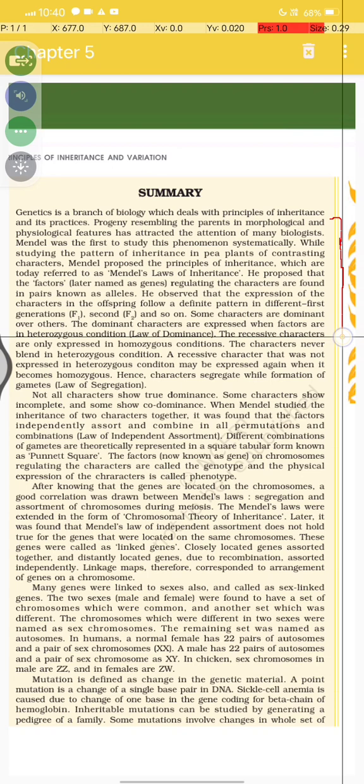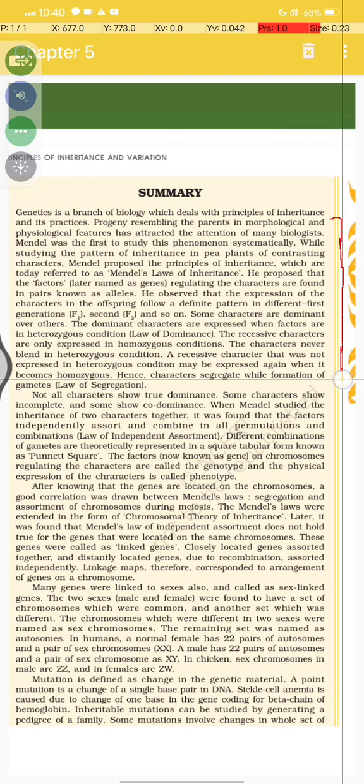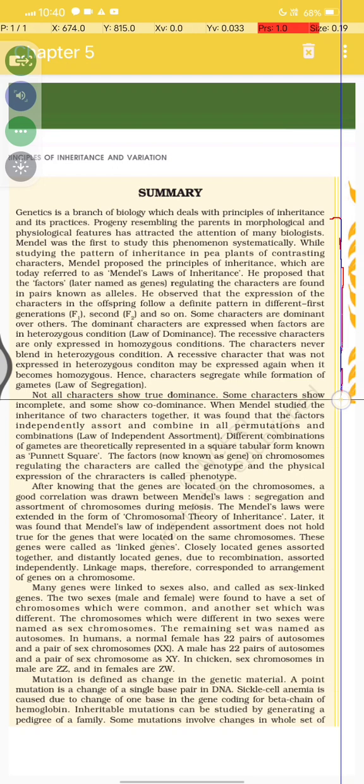heterozygous condition, the law of dominance, and recessive characters are only expressed in the homozygous condition, and the characters never blend in heterozygous condition. A recessive character that was not expressed in the heterozygous condition may be expressed again when it becomes homozygous. Hence the character segregates during the formation of gametes, the law of segregation. Not all the characters show true dominance, and some characters show incomplete dominance and some show codominance.